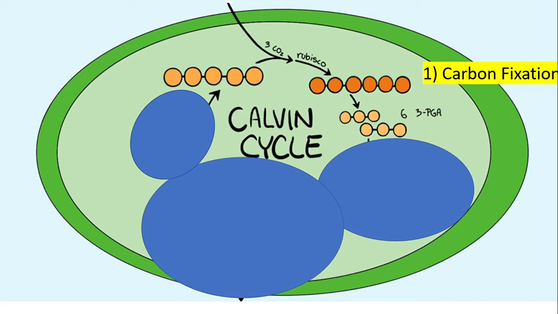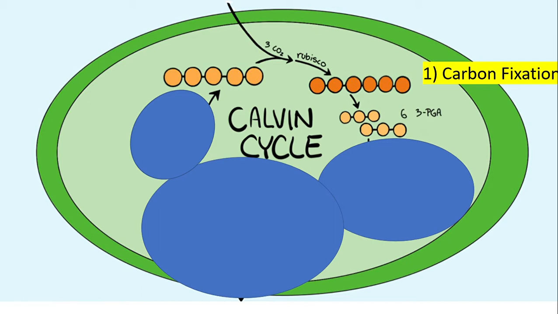So, the first step in the Calvin cycle is the carbon fixation phase. In the carbon fixation phase, we're going to take 3 molecules of carbon dioxide and 3 molecules of RuBP, and with the help of Rubisco as our enzyme, we're going to quickly form an intermediate compound, which is this orange thing right here. And quickly, that orange compound, it's not really important because it quickly gets split up into 6 3-phosphoglycerate molecules.